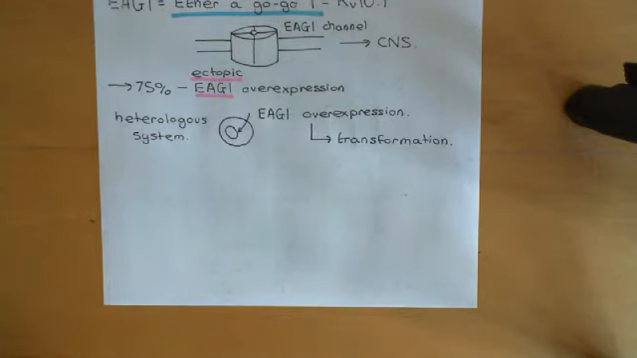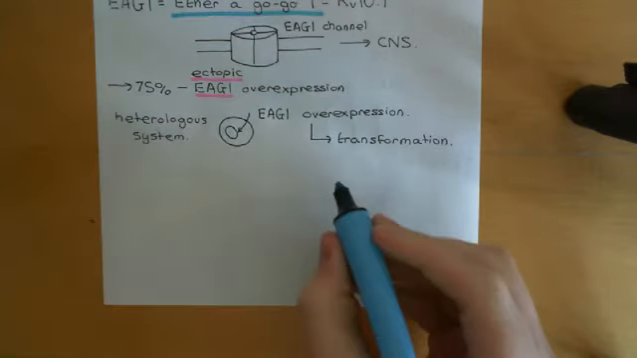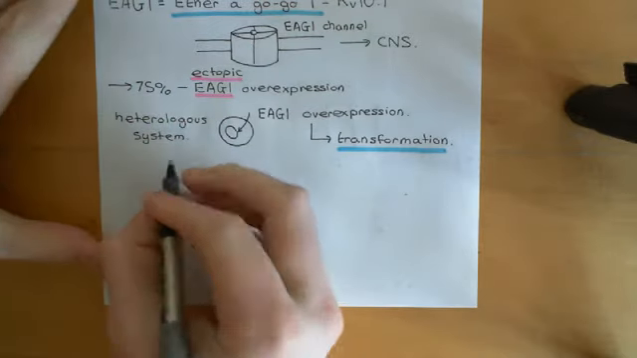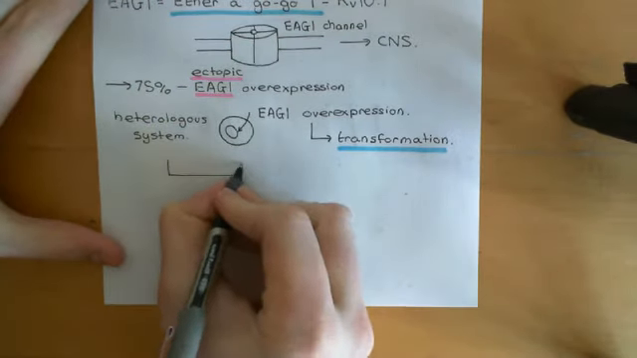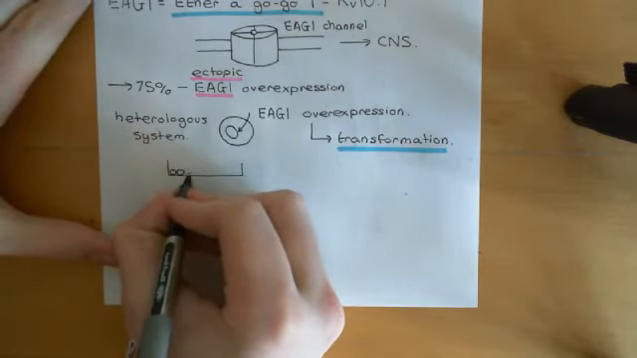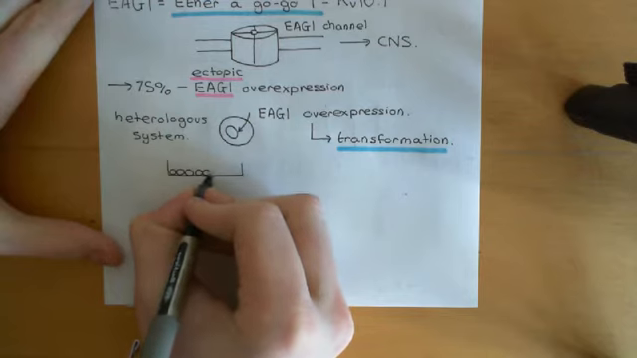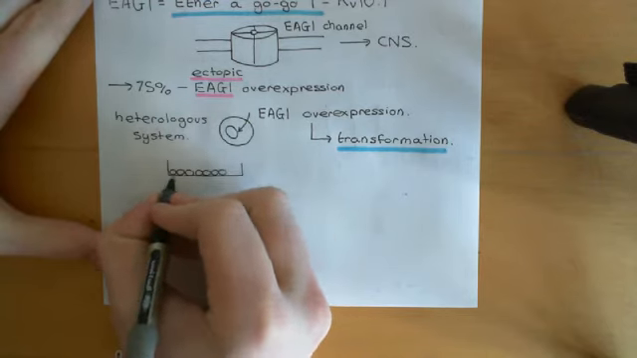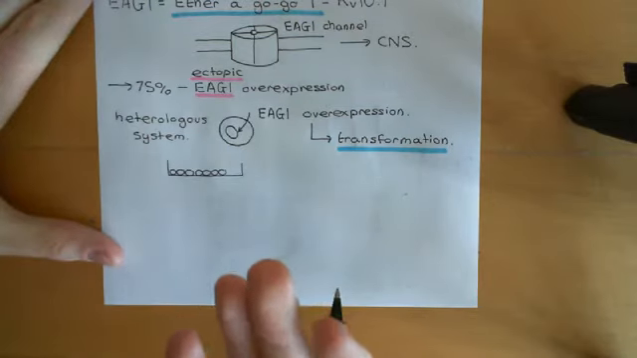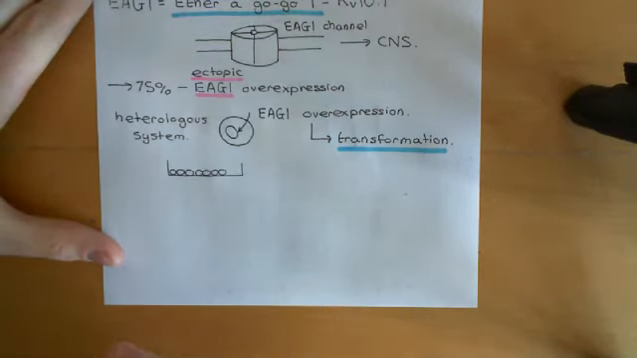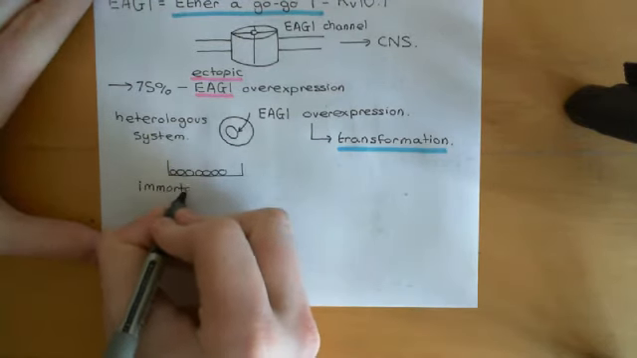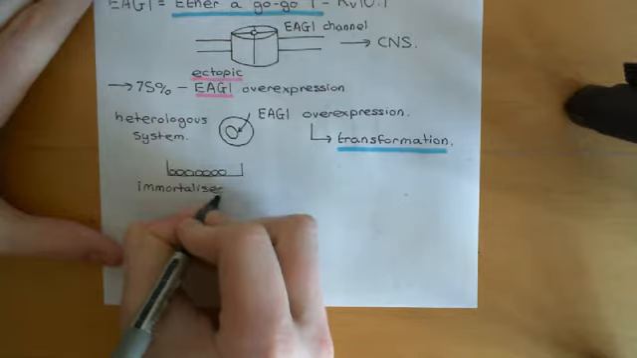So let me explain what transformation actually means. If you grow your cells, let's say in a petri dish, so let me just draw a little petri dish here, usually the cells behave very nicely. So you use immortalized cell lines, which means that they will divide and divide and divide forever, basically. They have no Hayflick limit. But they're not cancerous cell lines. There's a difference between immortalized cell lines, which can divide forever, and cancerous cell lines, or transformed cell lines.